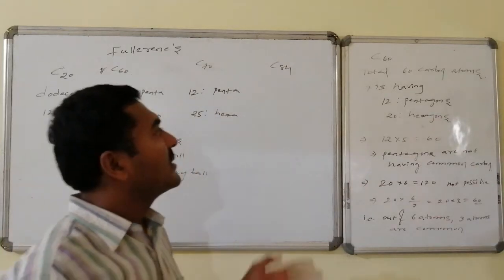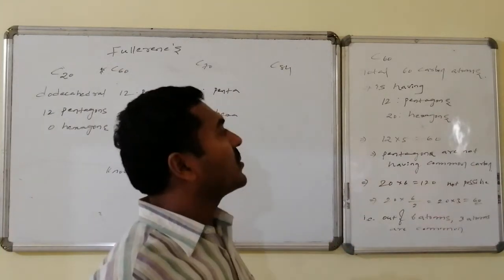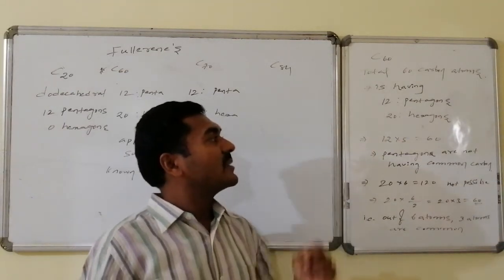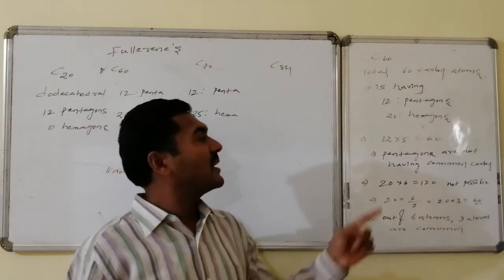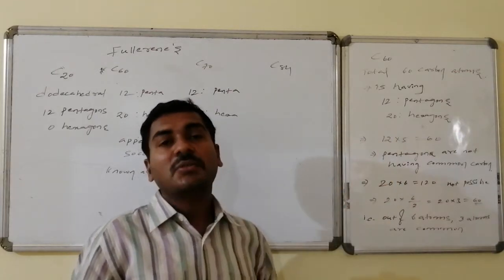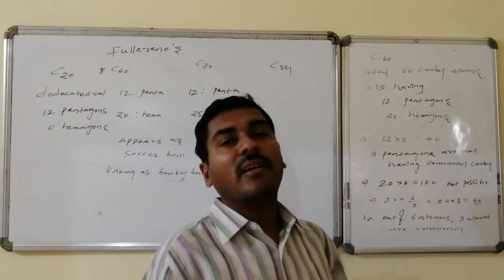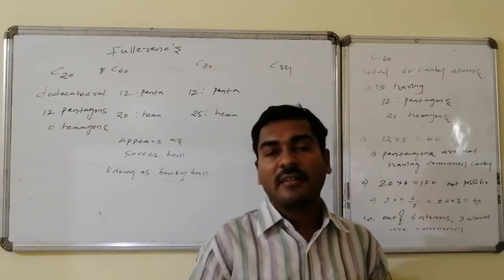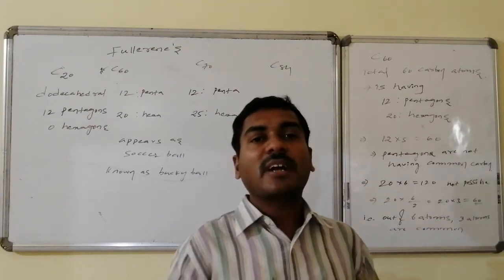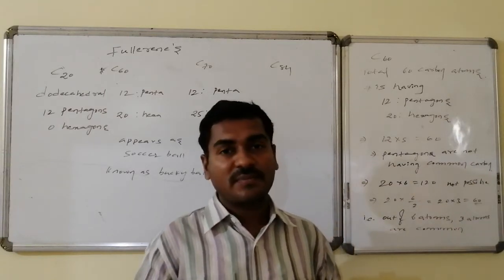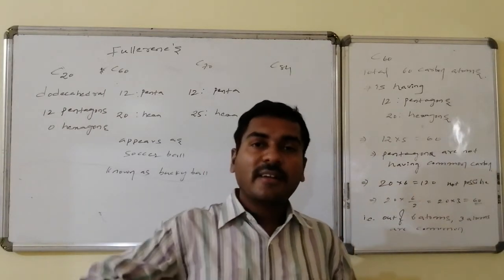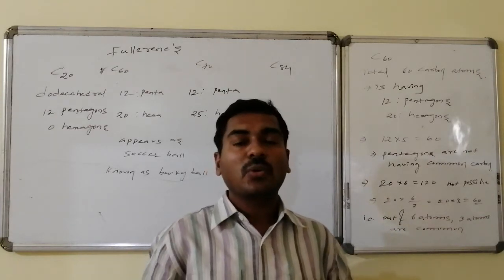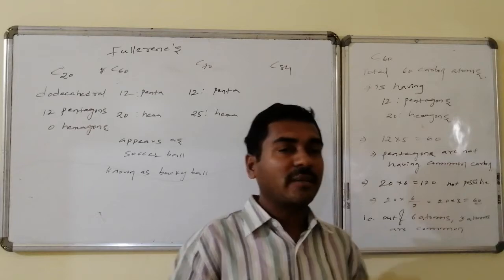C60 consists of a total of 60 carbon atoms, with 12 pentagons and 20 hexagons. 12 pentagons implies 12 into 5, which is 60. So the pentagon is independent. A pentagon is in no way connected with another pentagon. No carbon atom is common between any two pentagons. All the other connectivities around a pentagon are hexagon connectivities. No two pentagons have a common carbon atom.